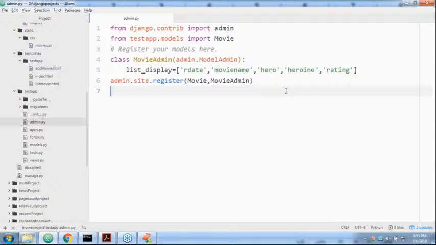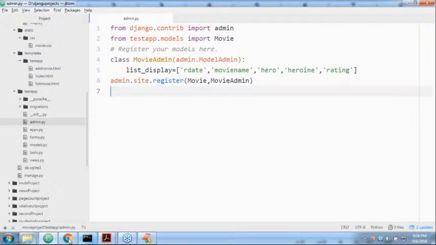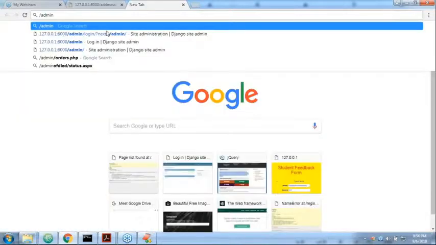So I register my model in the admin.py, like this, right? Sir, after registering the model in admin.py, if you want to open the admin interface, compulsorily we require to create a superuser. Are you getting? Create superuser, like this we have to create, sir. Once we create the superuser, now happily you can log into the admin interface. Have you observed?